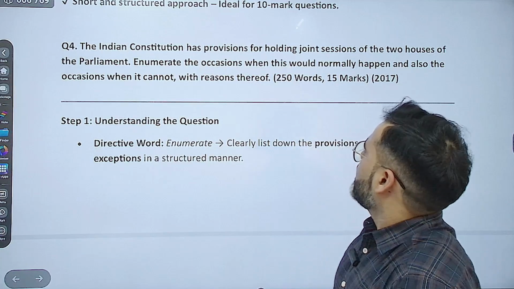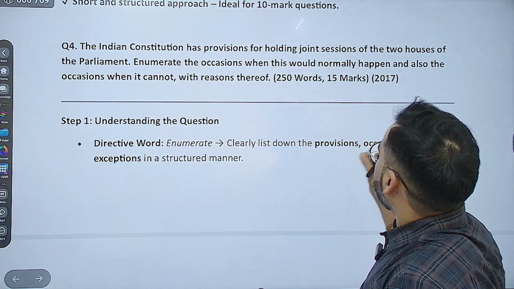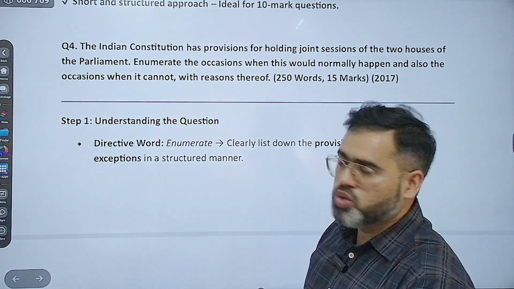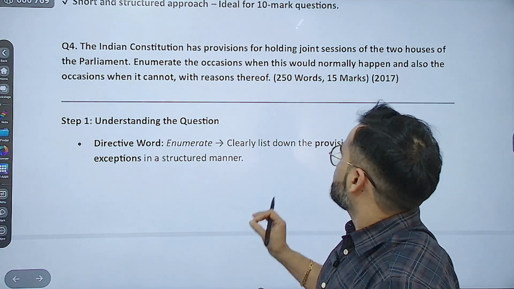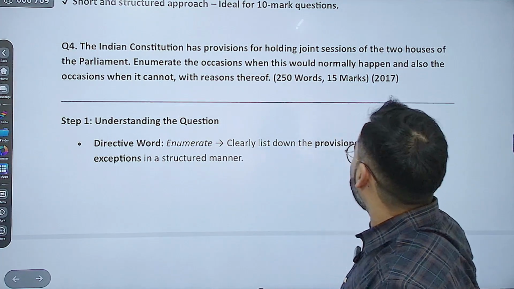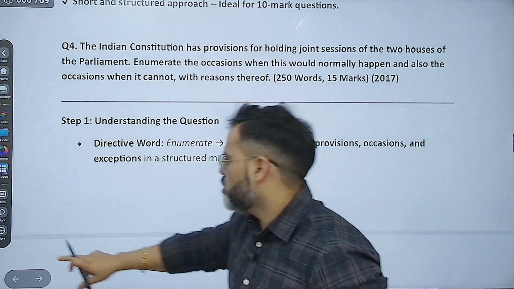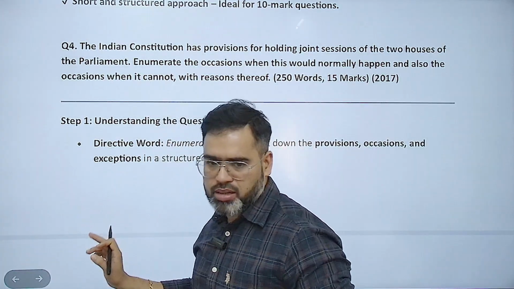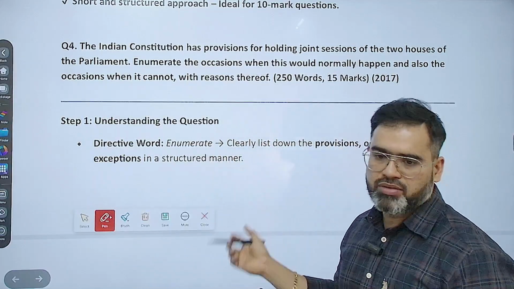Indian Constitution has provisions basically for holding joint session of the two houses, क्या है? Two houses of the parliament. Enumerate the occasions when this would normally happen, and also occasions when it cannot happen with reason thereof. बहुत easy question. It is not that difficult. अगर आपने normally classes attend किया है, then it will not be that difficult.